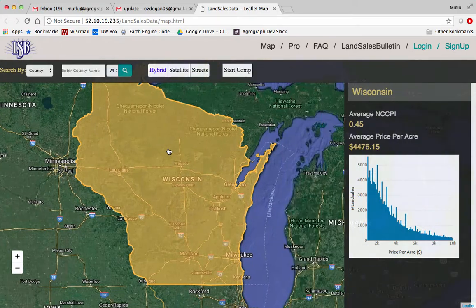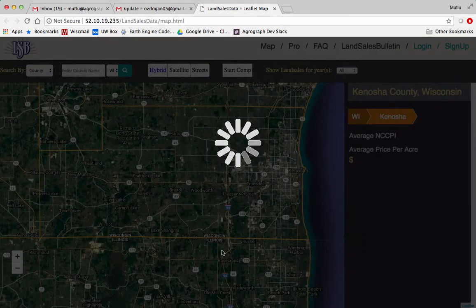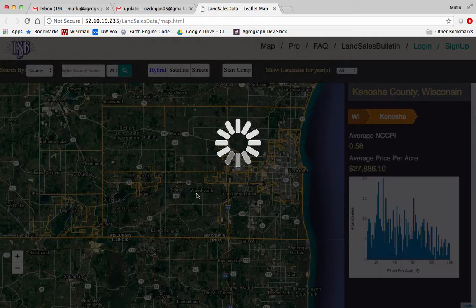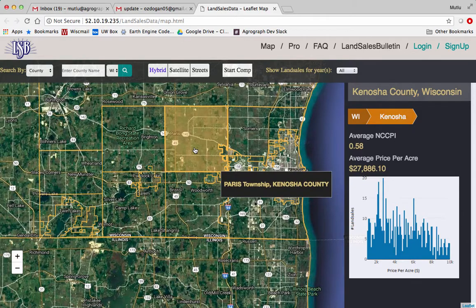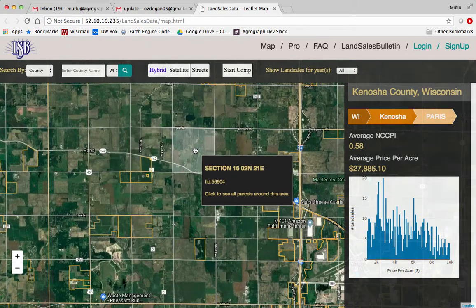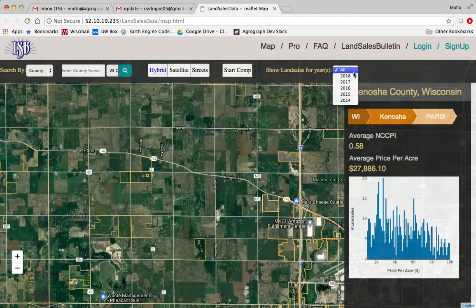So here's Wisconsin, and then maybe we can look at Kenosha County down here. It's a bit of an urban area, but you can still see some sales in there. So let the app load the information here. And then this is the price distribution in Kenosha County. As you can see, prices are slightly higher because of its urban nature. So we're going to do Paris Township. And as you can see in Paris Township, these are the places that were sold, all of the data set.